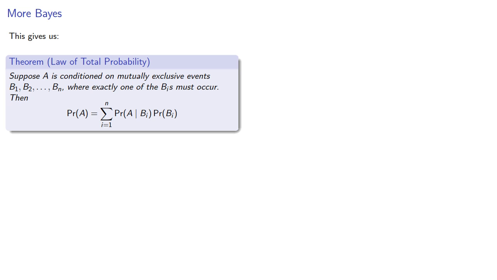Suppose A is conditioned on mutually exclusive events B1 through Bn, where exactly one of the Bi's must occur. Then the probability of A is going to be the sum of the products of the conditional probabilities and the probability of the condition.